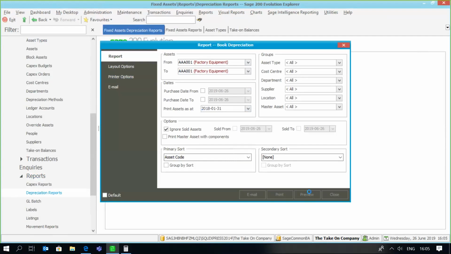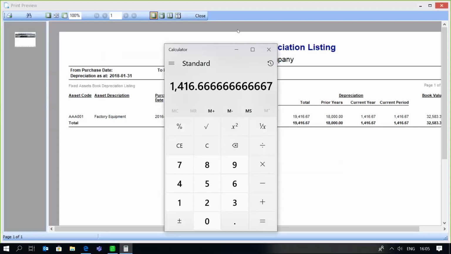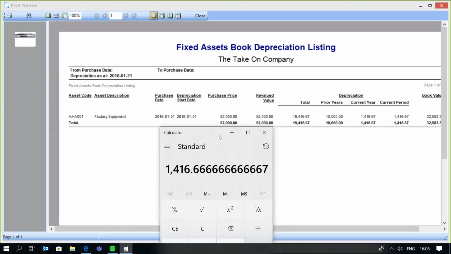Let's preview that. As you can see, we have a depreciation value of 1416.67, which is exactly what the depreciation value will be based on the purchase price, take-on balance, and the book value of the asset.